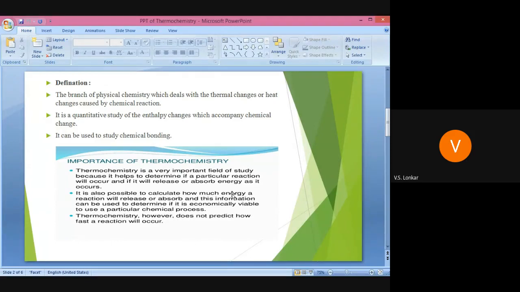Next, thermochemistry does not predict how fast a reaction will occur. It can only tell about the feasibility or possibility of the reaction. It does not tell anything about chemical kinetics, that is, how fast or how slow that particular reaction is. Got it? See the next.